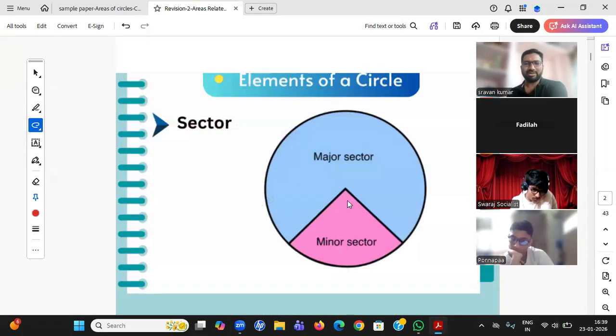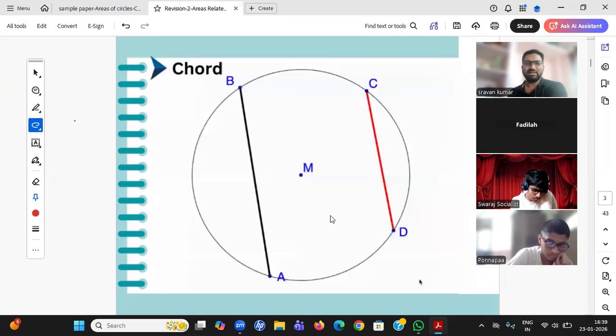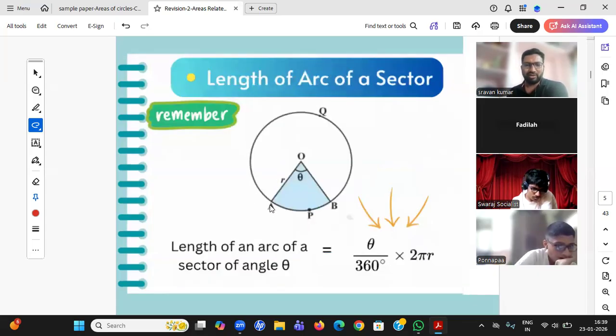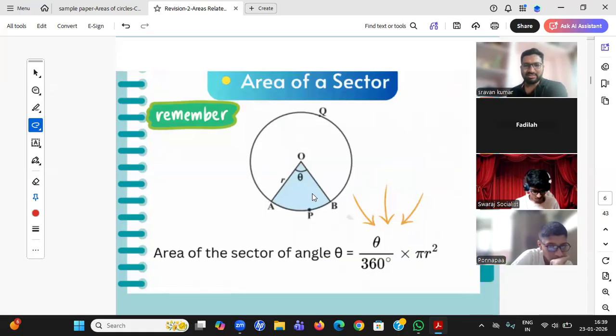A sector has two radii and one arc. A chord is this one, and a segment is the area between a chord and an arc. How to find the length of an arc? The formula is simple: theta by 360 into 2 pi r. How to find the area of the sector? This blue colored area.